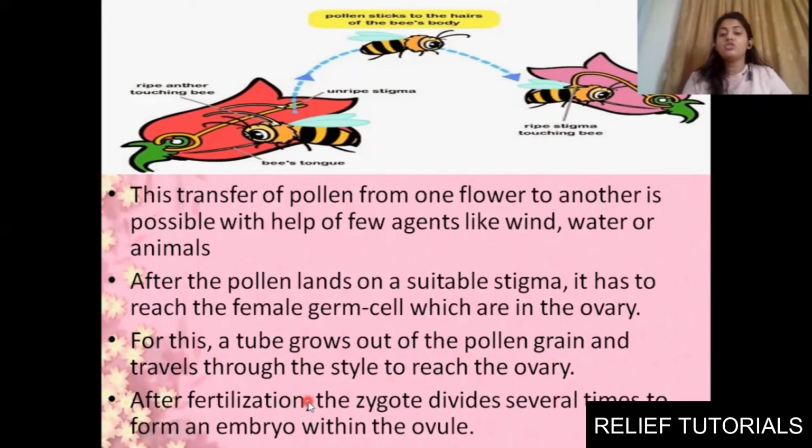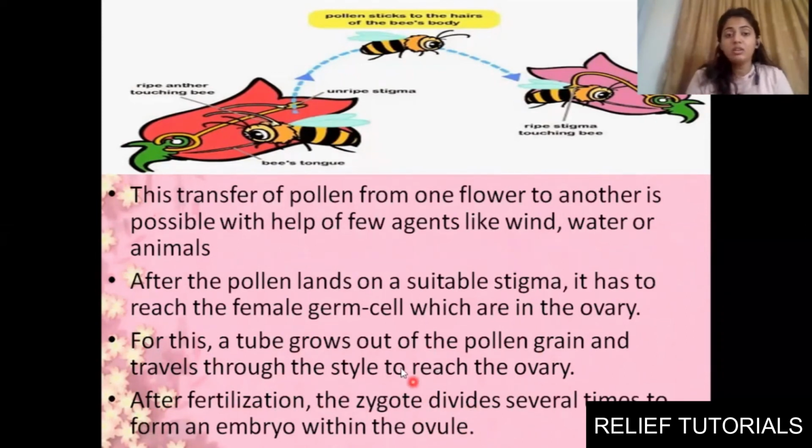After fertilization, the zygote divides several times to form an embryo within the ovule. Once the male and female gamete have fused, the zygote will continuously divide into many divisions and form an embryo inside the ovule.